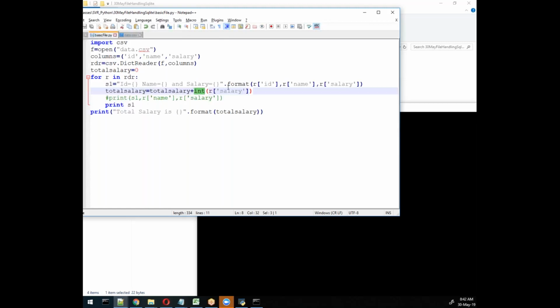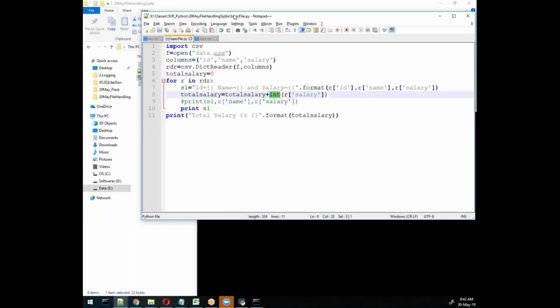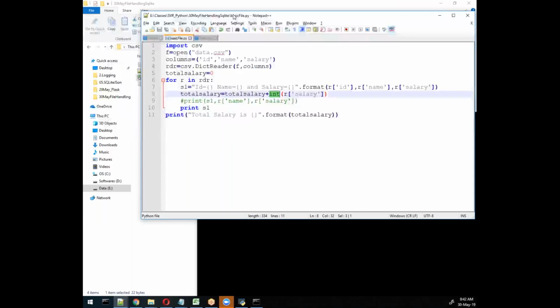So the main thing here is how we will read the file, which is a normal text file, and how we will write this file, split that file, and create that file. Then the basic import part, the CSV file, and how we will read the CSV as a dictionary object. See here what I'm doing, and then we can format as per our requirement, and then we will see another advanced topic which is interesting. Same thing, but a little bit different.